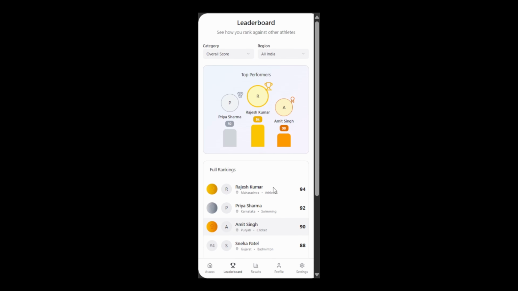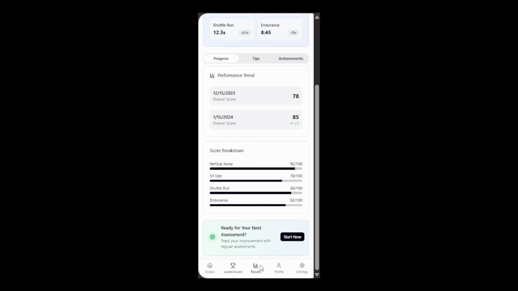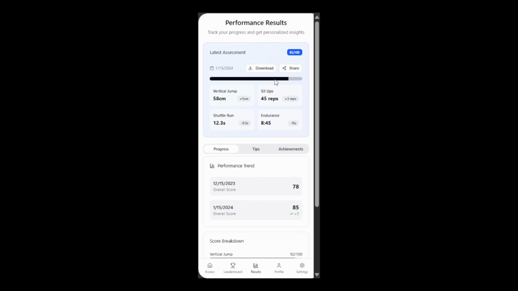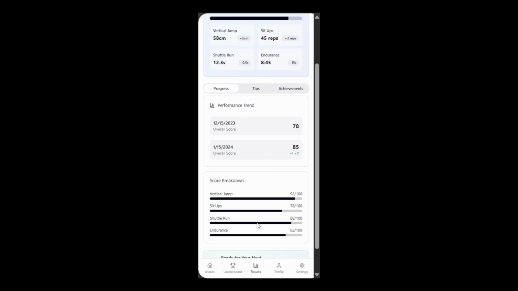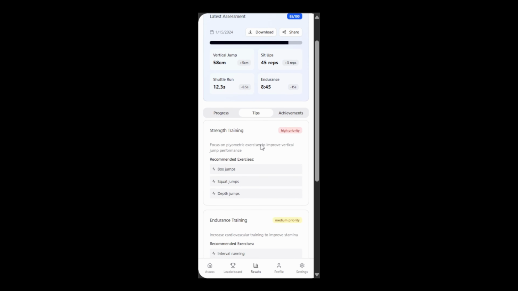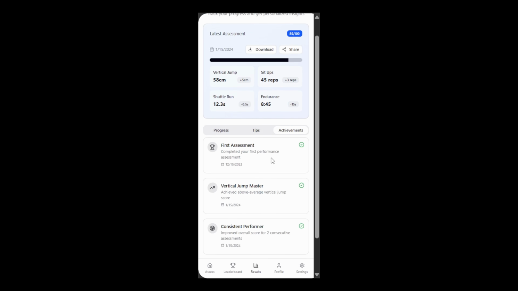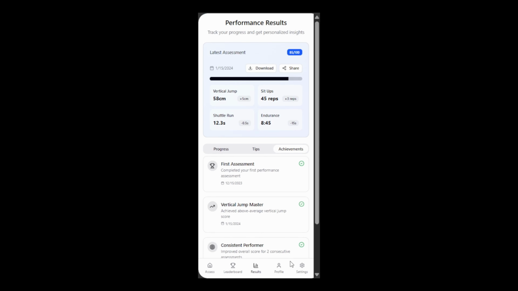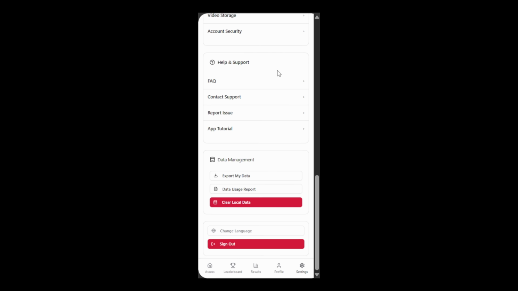This is the leaderboard page. The user can see the leaderboard here and where he or she stands among other athletes. And this is the result page. The user can see their performance result, the pre-assessment results here, and their progress, their performance trend, their score breakdown. This is the tips section. The user can see personalized tips for themselves. And here are the achievements. And this is the settings page of our app.